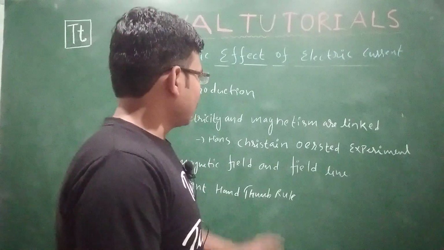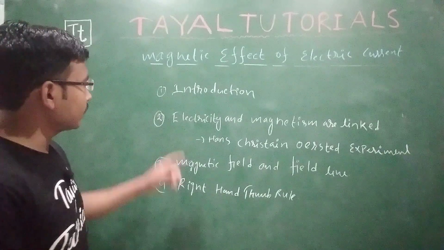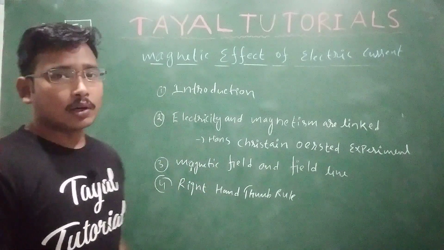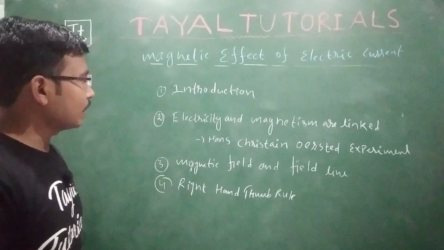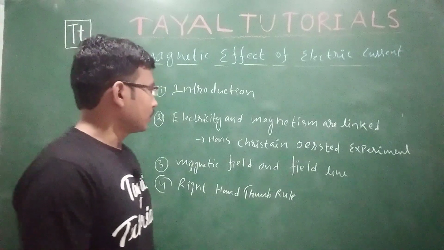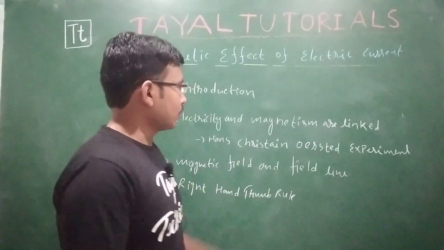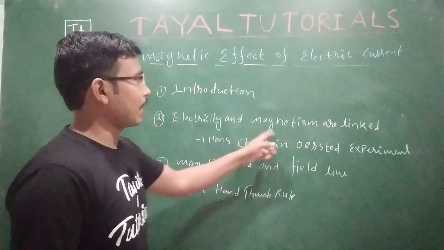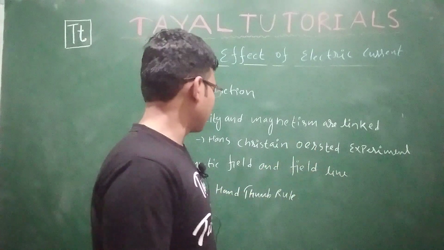In the upcoming 20 or 25 minutes, we are going to discuss a small introduction about the magnet and all, where it comes from, how it behaves. Second, electricity and magnetism, how they are linked. One very famous scientist gave the Hans Christian Ørsted experiment. That experiment says that electricity and magnetism are linked to each other. We will see this concept with an experiment.